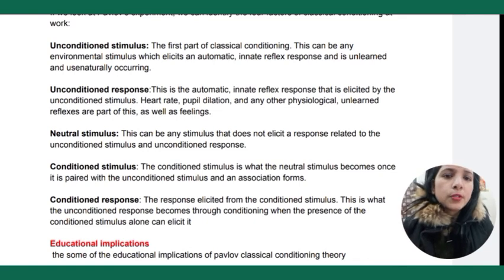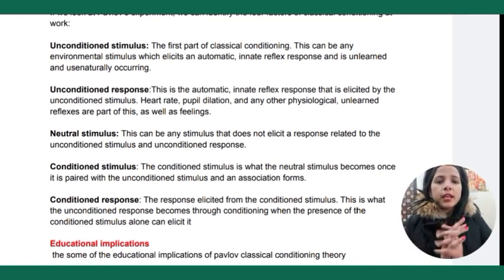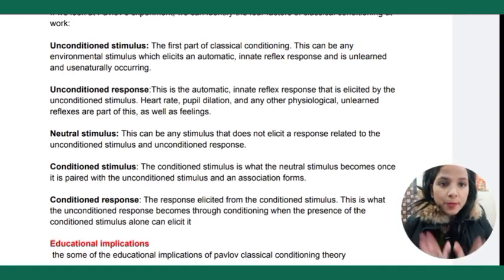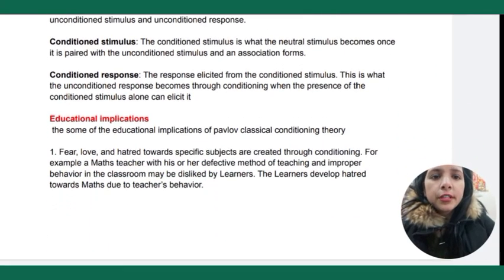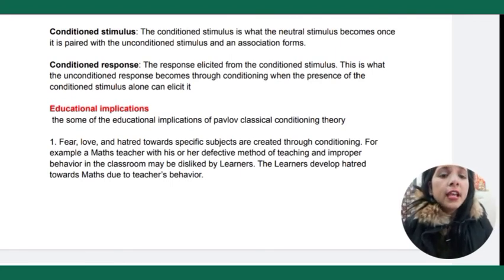So the conditioned stimulus is what the neutral stimulus becomes once it is paired with the unconditioned stimulus as an association forms. Okay, so now let's see the educational implications.